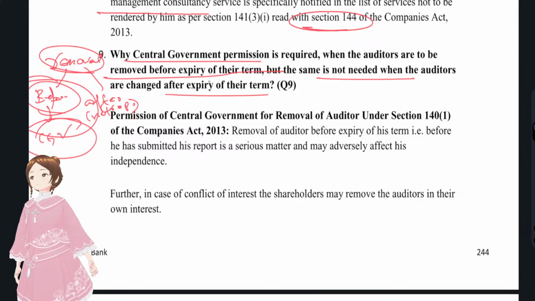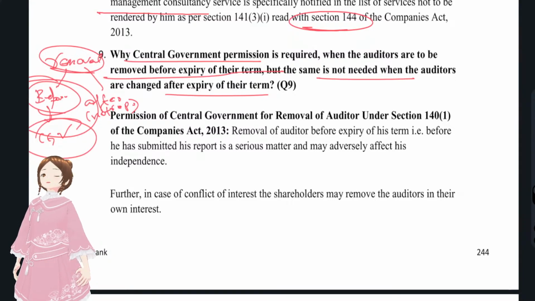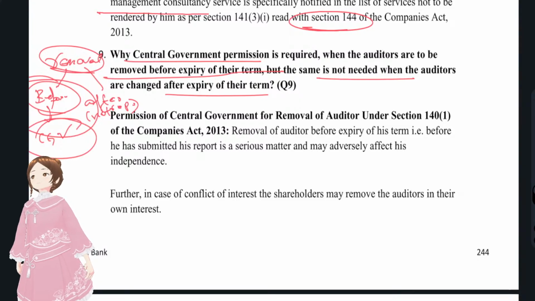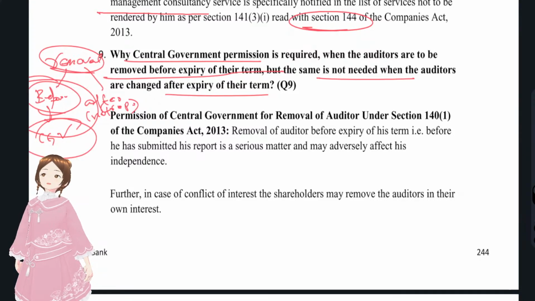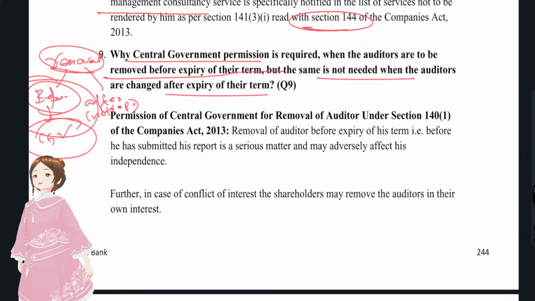Okay, first and foremost thing, before expiry of the term is something like an unusual situation, right? Either the auditor might be doing wrong or the company might be doing wrong, or there is not so good a relationship between the company auditor and the company. So either the auditor was not acting as per company provisions, or either one was doing something wrong, right?